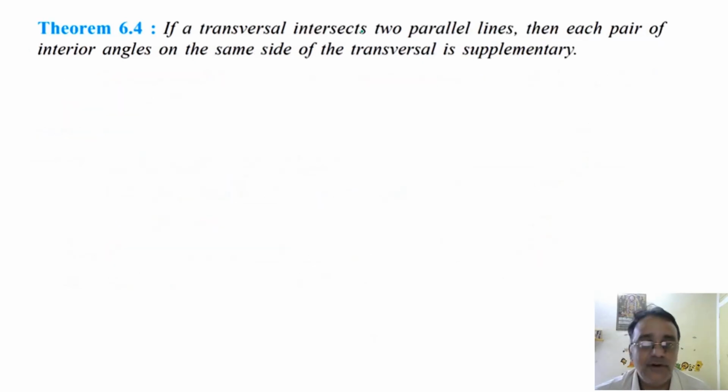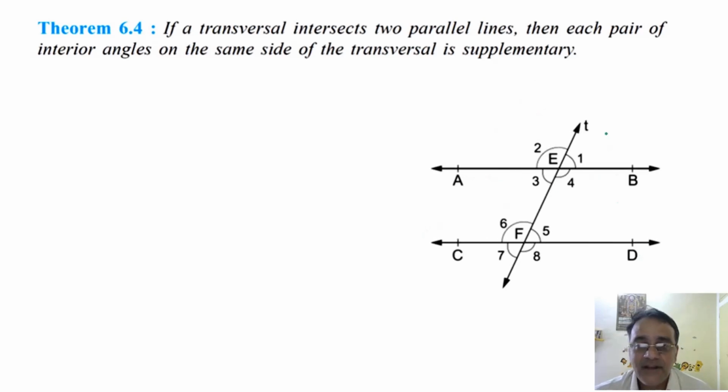Now we'll move towards theorem 6.4. If a transversal intersects two parallel lines, then each pair of interior angles on the same side of the transversal is supplementary. So this we have to show. So let us start with the given: two parallel lines AB and CD intersected by transversal T at point E, it intersects AB at E and CD at F, right?